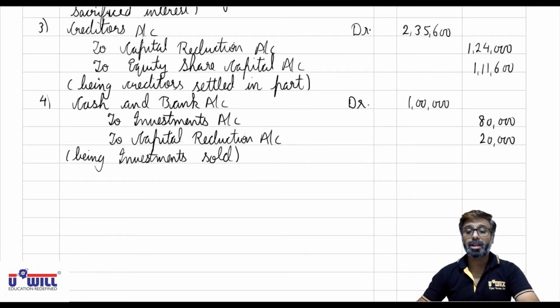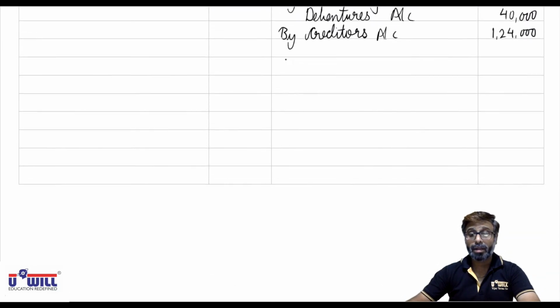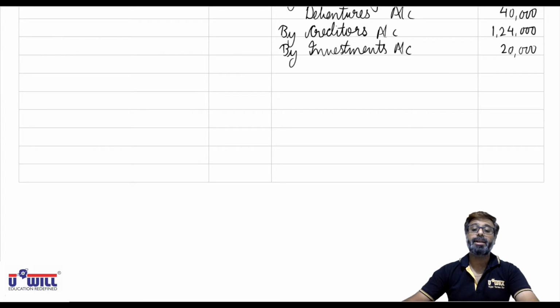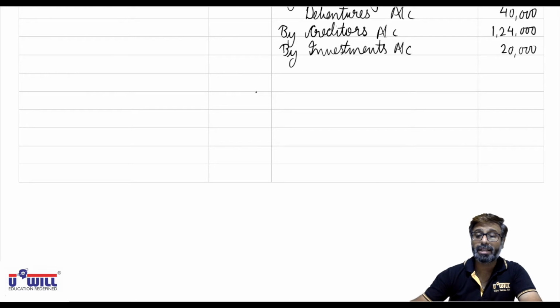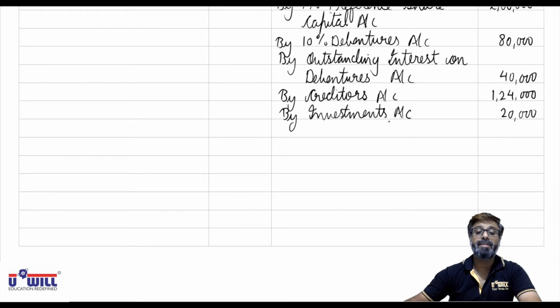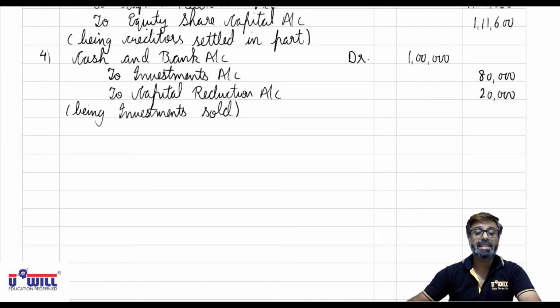Now to capital reduction account means capital reduction will be written on the credit side, but don't write the opposite account as cash and bank account. You all will mention the reason of this as by investments. What we have passed is a combined entry. Okay, ledger posting is always done from single entries. There would be two single entries. Cash and bank to investment 1 lakh. Investments to capital reduction with profit of 20,000. So investments to capital reduction means capital reduction credit side, opposite account by investments account. Don't write by cash and bank. There's a combined entry. Two single entries would be cash and bank to investment 1 lakh and then investments to capital reduction 20,000.